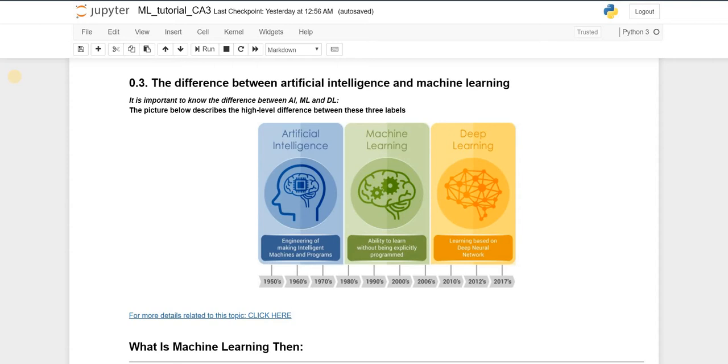When I was learning about machine learning before, during class and during college time, I was always confused between the terms AI and ML. So what is the difference between these two? Then I discovered there is a new term called DL, deep learning. So I said it's maybe better to give you the difference between these three terms, to make you aware of what exactly machine learning means compared to AI and deep learning.